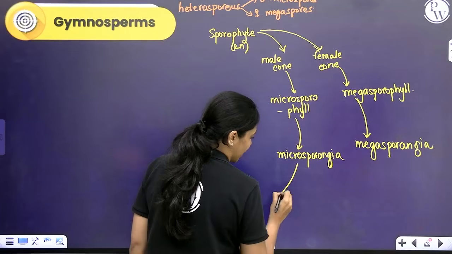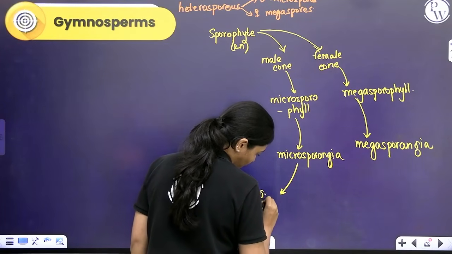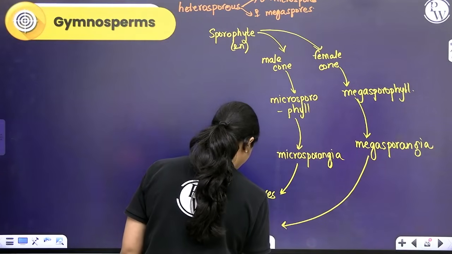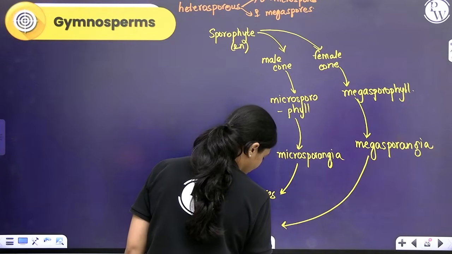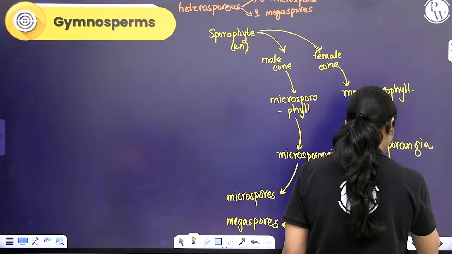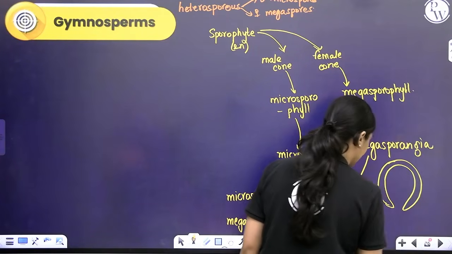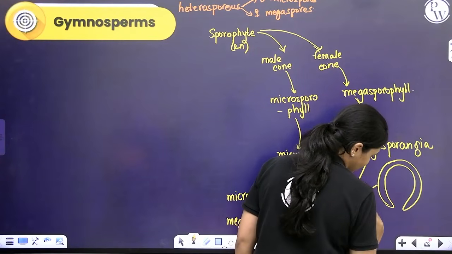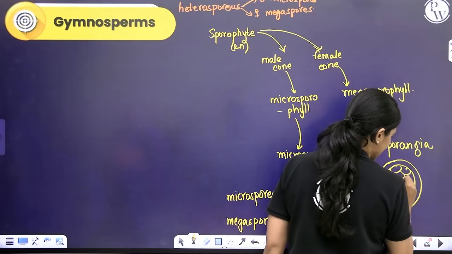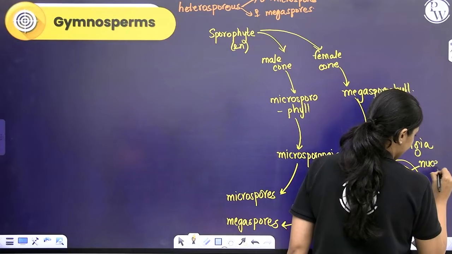Within the microsporangia, microspores are formed. Within the megasporangia, megaspores are formed. The megasporangia will have an outer covering called integument. Within the integument, you will have cells that are called nucellar cells.